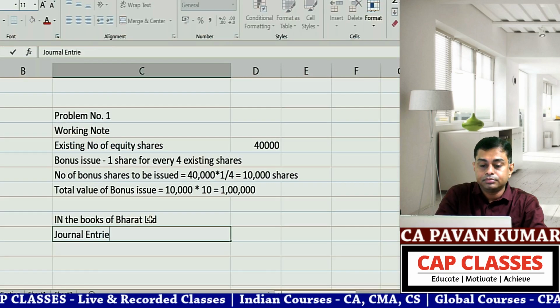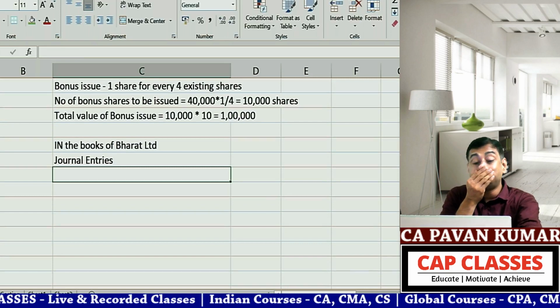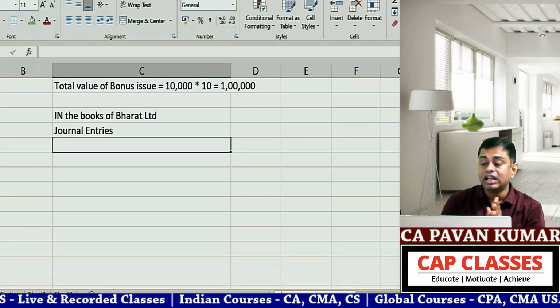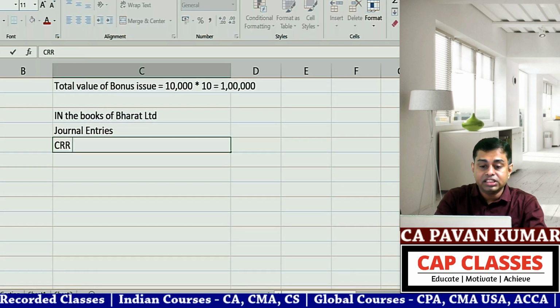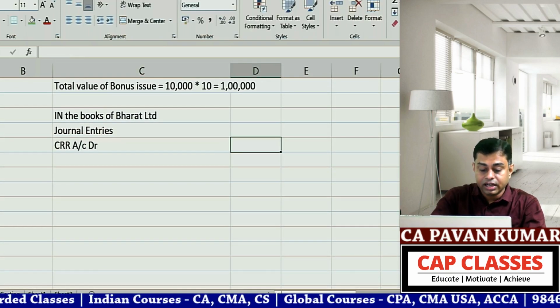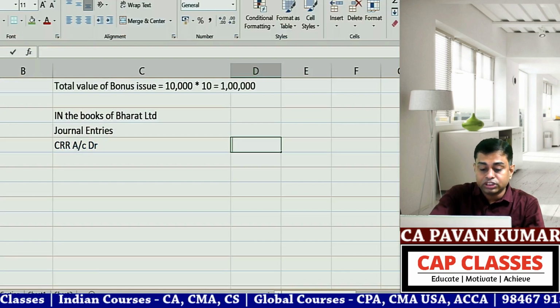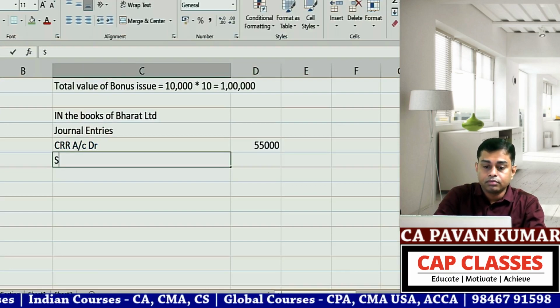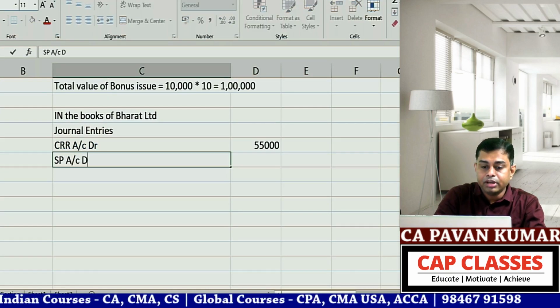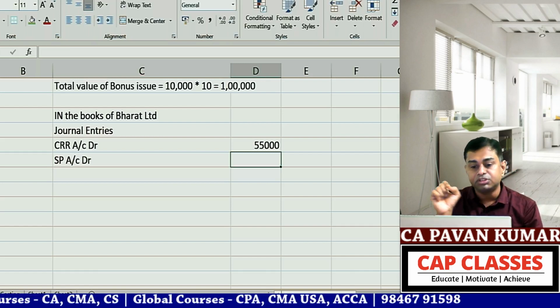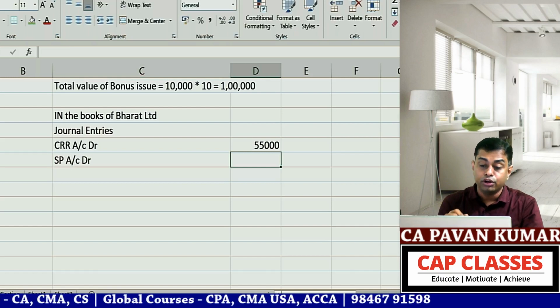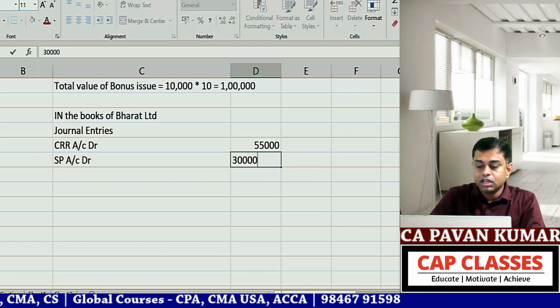Journal entries. You write down date, particulars, debit, credit. First entry will be capital redemption reserve account debit, 55,000. In the exam, you don't write CRR; you have to write capital redemption reserve completely. Security premium account debit, 30,000.